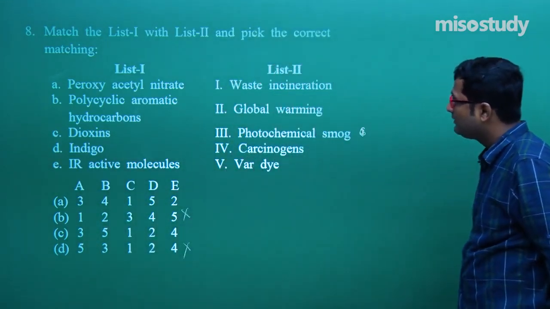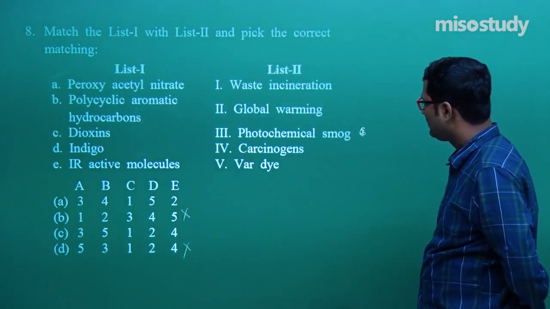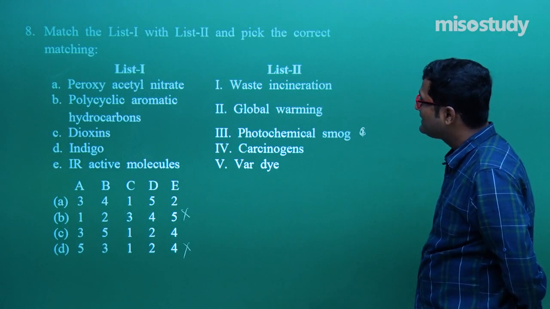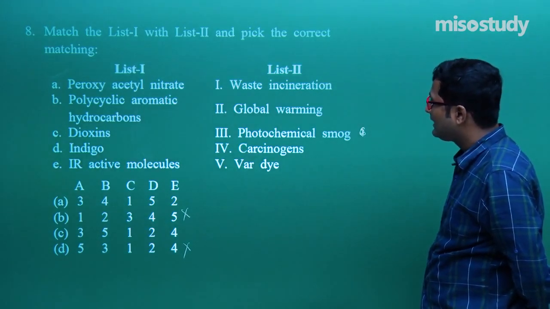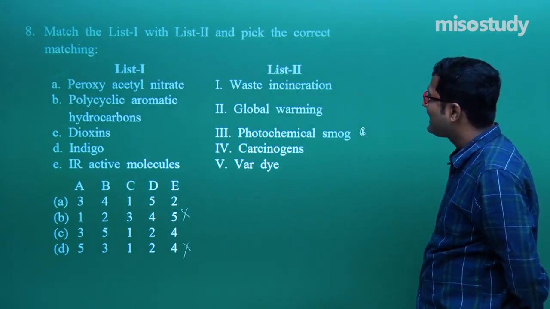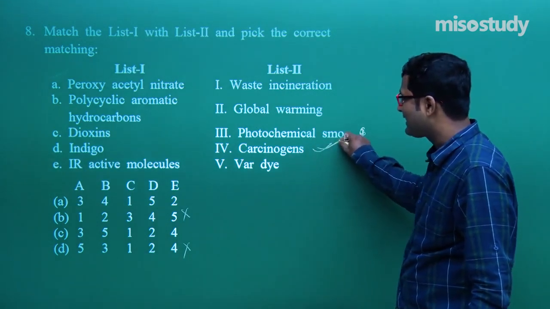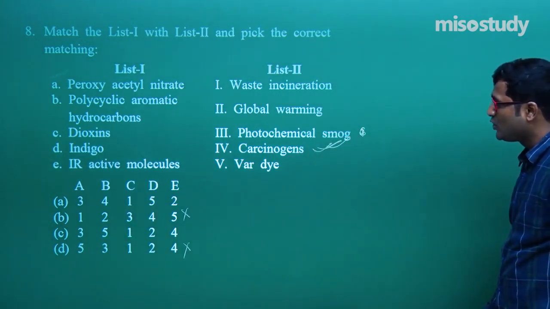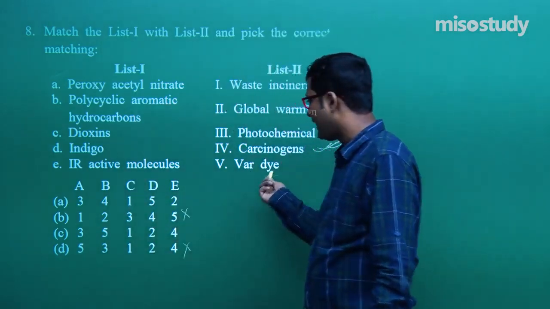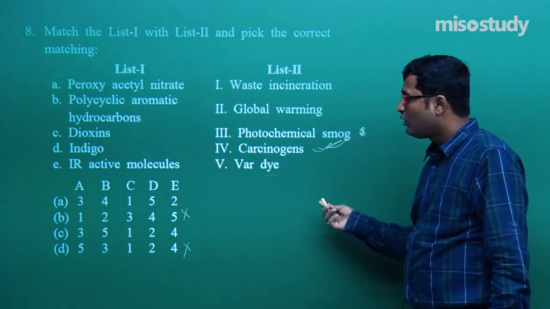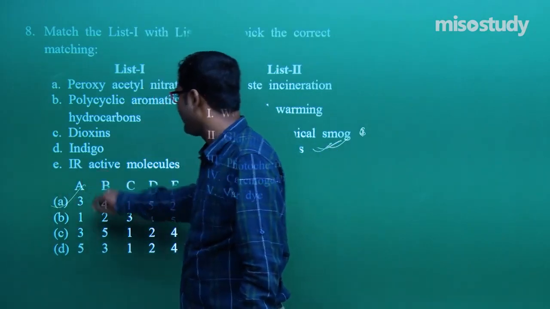Now check out B. For B, that is polycyclic aromatic hydrocarbons, 4 is the correct option. Clear to you? So for B, 4 is the correct option, but here the word dye is given, so 5 is the correct option. So by looking at this, we can say A is the correct option.